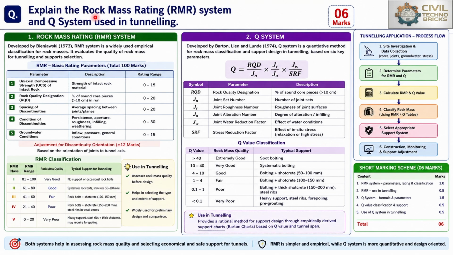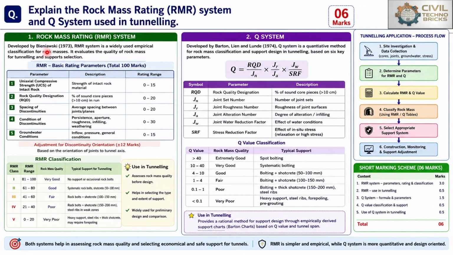Then the concept of rock mass rating and the Q system. Here, from the application or conceptual point of view, we have to write our answer. That is the question: explain the rock mass rating and the Q system used in tunneling construction. Here there are two parts: the rock mass rating (RMR) system, and second, the Q system. We will see them one by one.